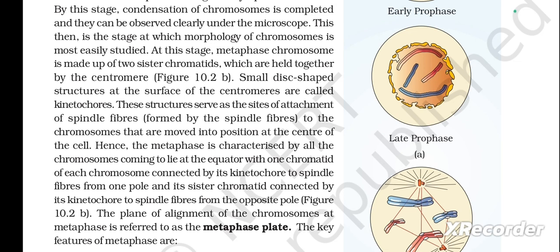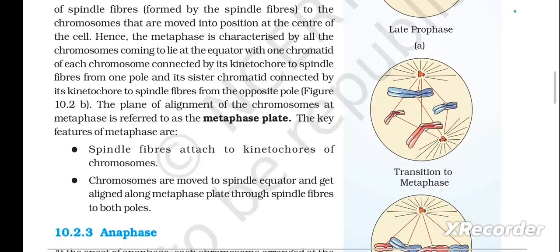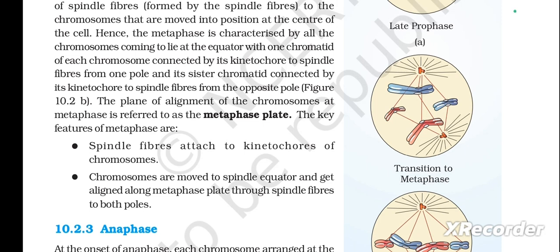Hence, the metaphase is characterized by all the chromosomes coming to lie at the equator with one chromatid of each chromosome connected by its kinetochore to spindle fibers from one pole and its sister chromatid connected by its kinetochore to spindle fibers from the opposite pole. The figure we can see in 10.2b. The plane of alignment of the chromosomes at metaphase is referred to as the metaphase plate.